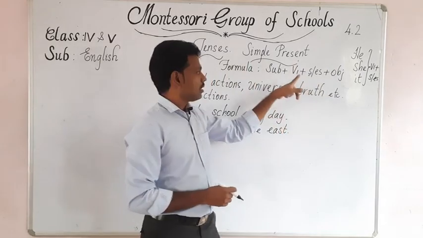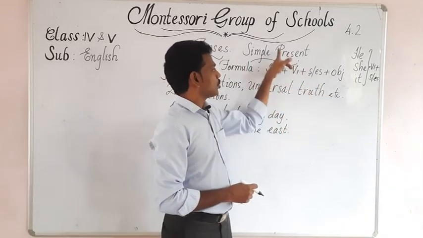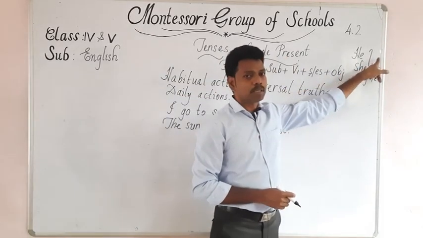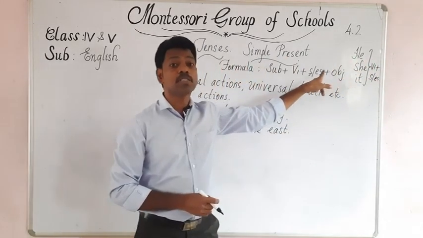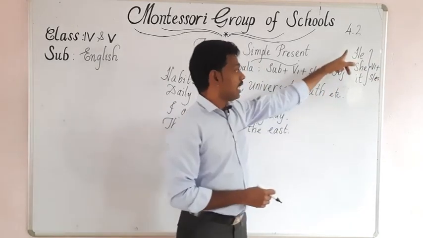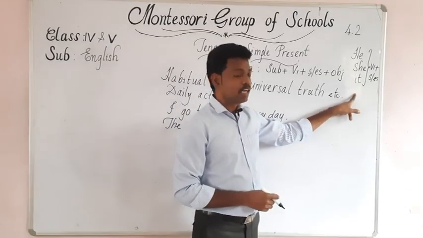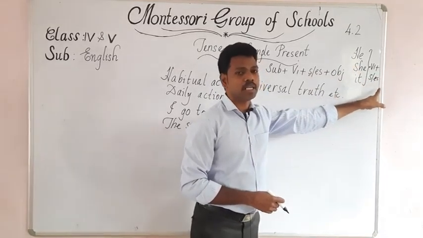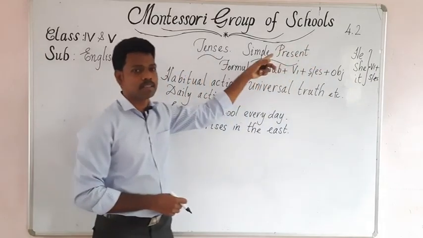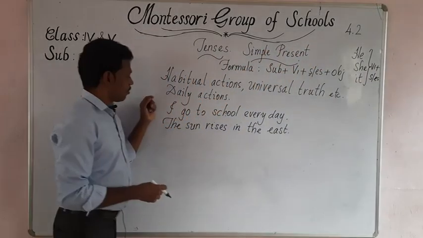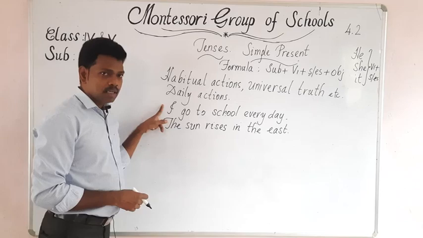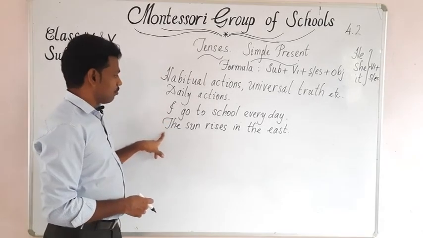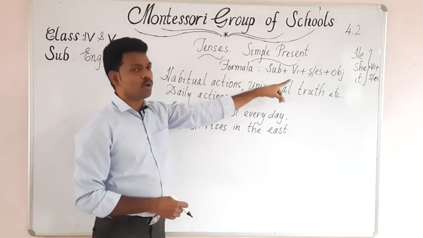I repeat, after V1, adding S or ES is only applicable for third person singular, that is, he, she, it. Only with these three, we have to add V1 plus S or ES in simple present tense. Whereas with first person singular and plural, second person singular and plural, and third person plural, we should not add S or ES soon